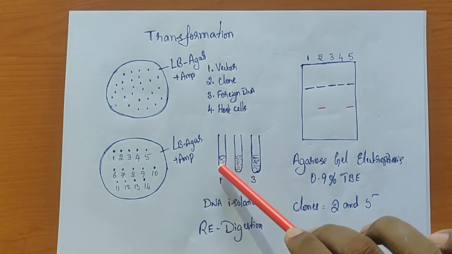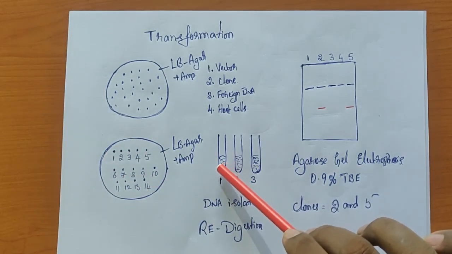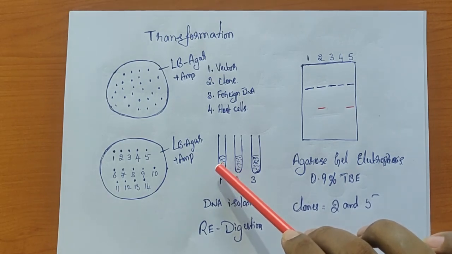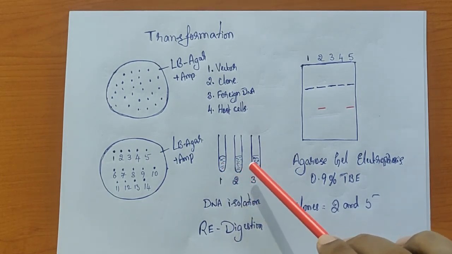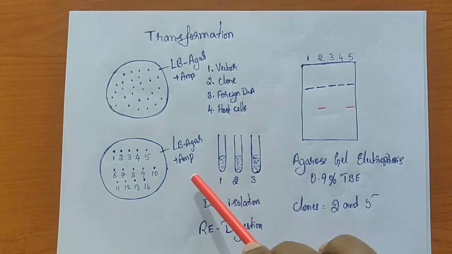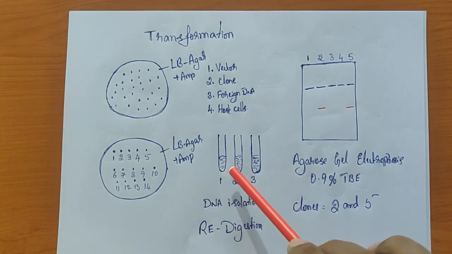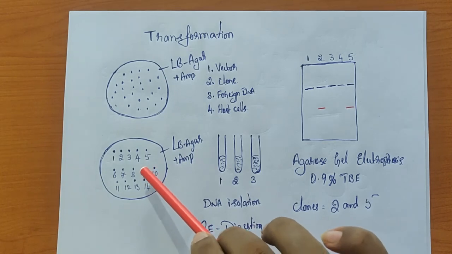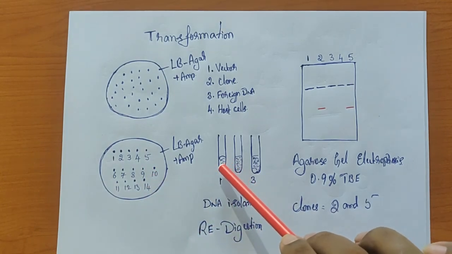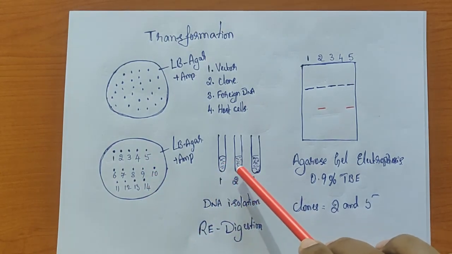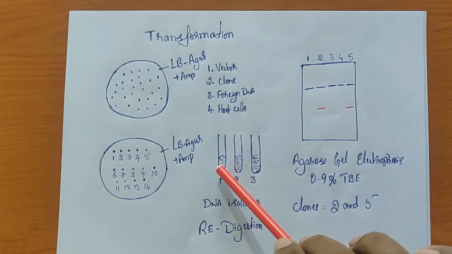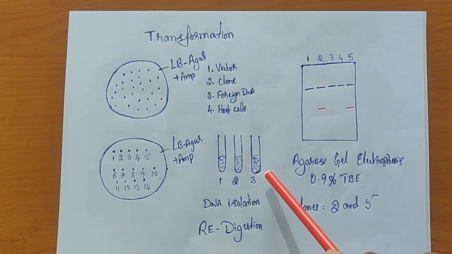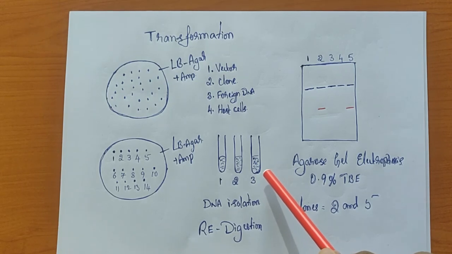So here we are going to prepare a liquid culture of number 1. This is number 2, number 3. I'm not going to write all the 14. So I think we have made the LB agar culture and also the liquid culture of individual colonies. We grow them for 24 hours or overnight in a shaking water bath.